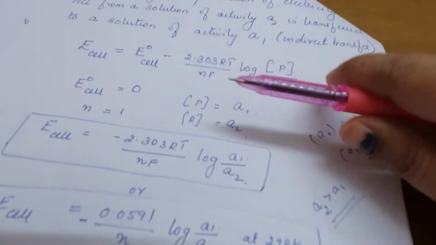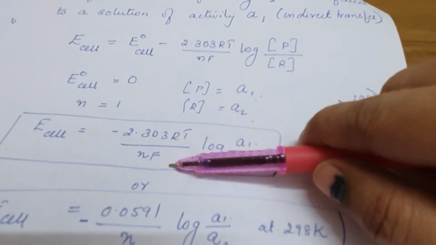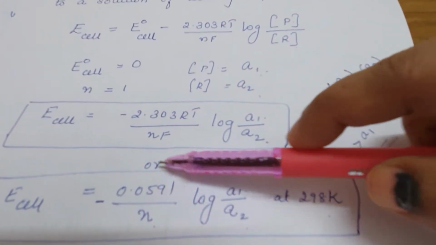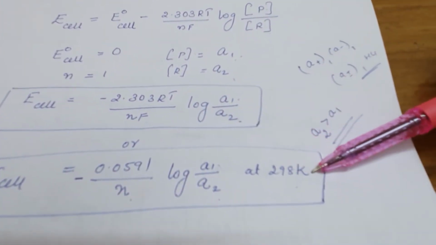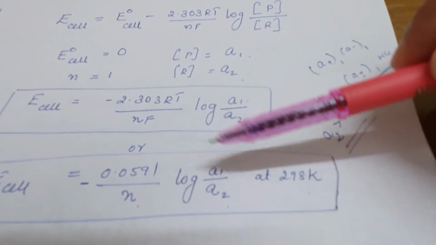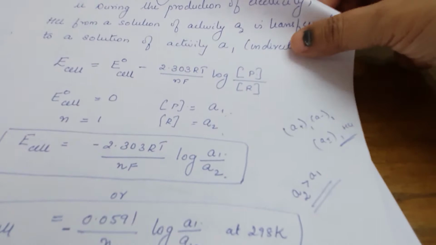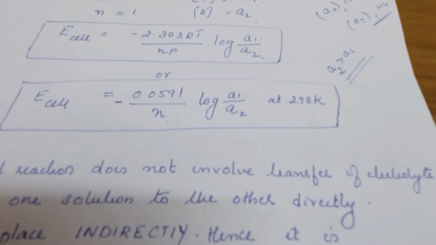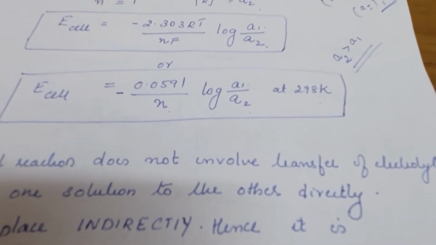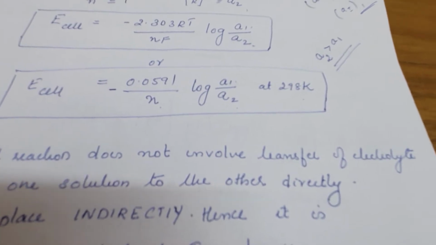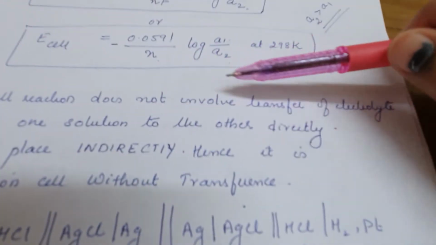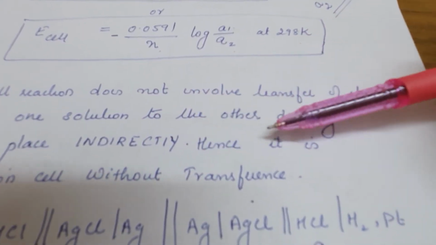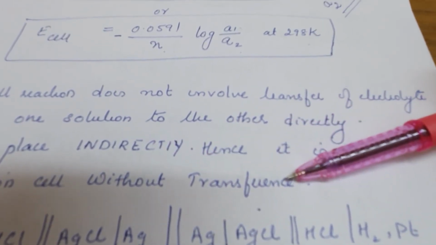Okay, so E cell is equal to minus 2.303 RT divided by NF into log A1 by A2, and if you substitute it this way at 298 Kelvin, it means 0.0591 by N into log A1 by A2. Here also the condition is A2 should be greater than A1, that is, the activity in the reduction half should be greater than the activity in the oxidation half. That is, the cell does not involve transfer of electrolyte from one solution to the other directly, it takes place indirectly, hence it is concentration cell without transfer.